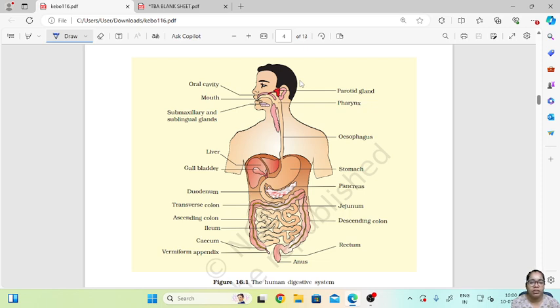After the food is digested in our stomach, the food will travel down to the small intestine, wherein the absorption of the nutrients takes place, that is vitamins, minerals, proteins. All the absorption of these components will take place in the small intestine.